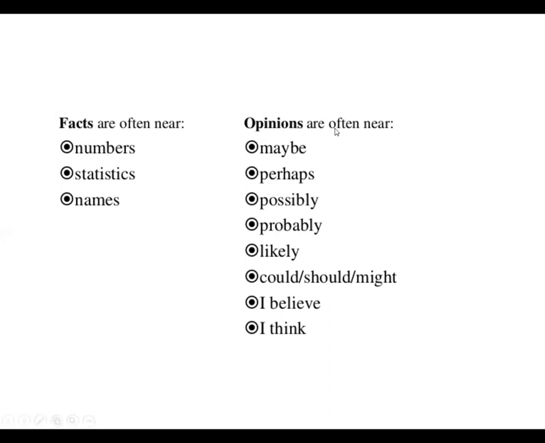If we talk about opinions, then opinions are often near words like maybe, perhaps, possibly, probably, likely, could, should, might, I believe, I think. Usually these words are used when you are giving an opinion, but not always. It's not necessary that these words are mentioned in the particular text. ठीक है, अगर हम reading text की बात करें, it's not necessary that these words will be mentioned over there, but most of the time any of these words are used.